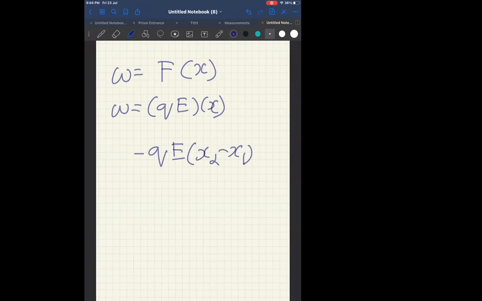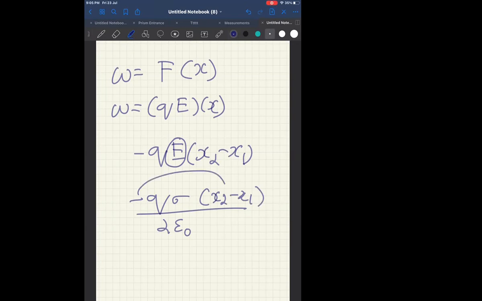Since it is a plate, electric field is sigma by 2 epsilon naught. Last class we did the electric field of a plate. Inside the bracket, I will have x2 minus x1. If I take the minus sign inside, I will get sigma, Q, 2 epsilon naught as it is, and x1 minus x2. This is the logic for question number 10.